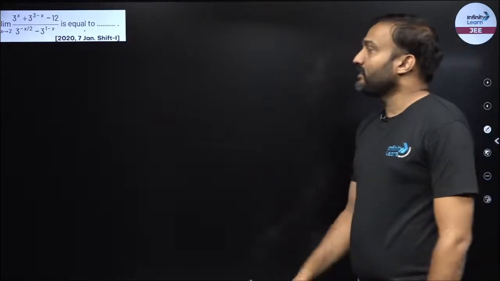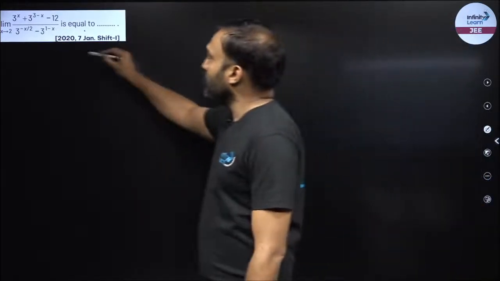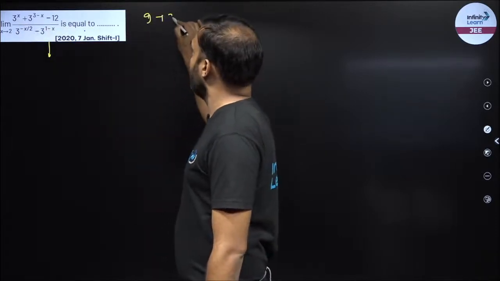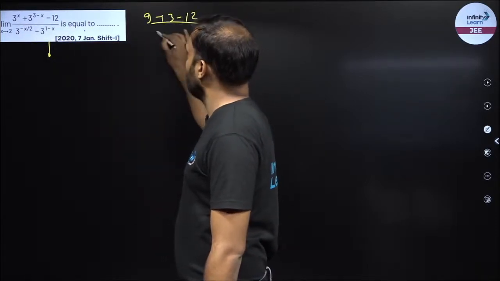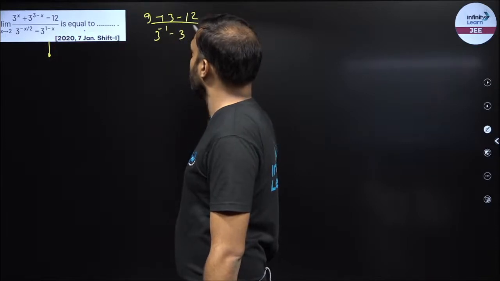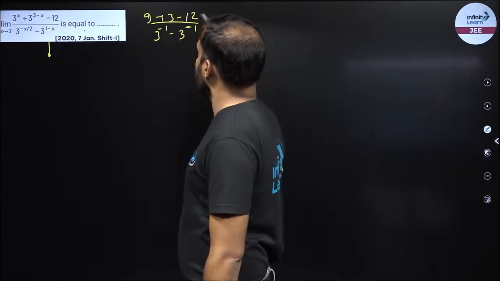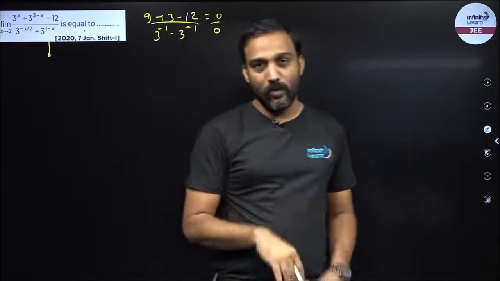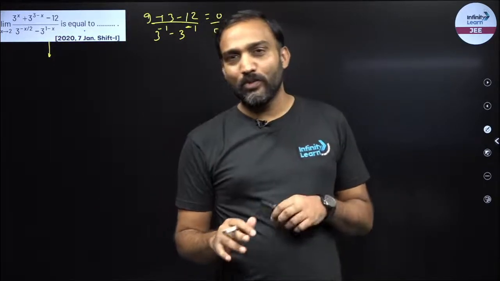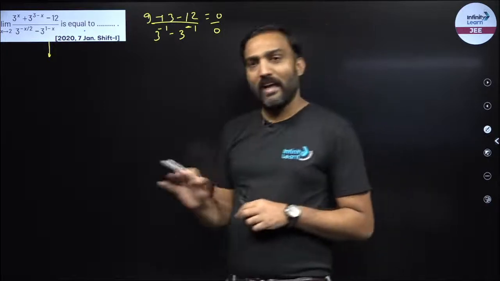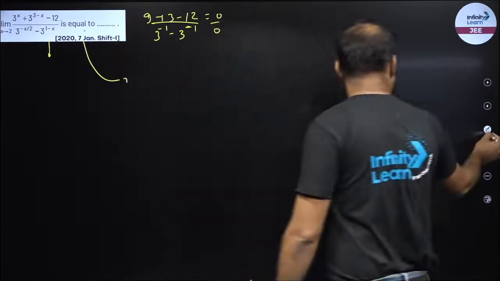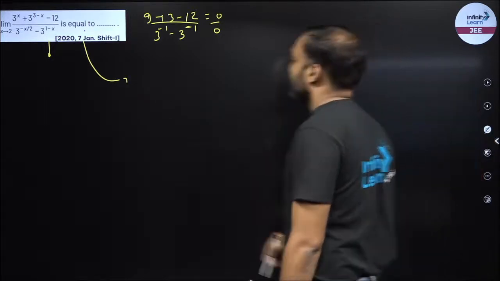Next question, x tending to 2. Now if you put x is 2, this becomes 9 plus 3 minus 12, upon 3 raised to power minus 1 minus 3 raised to power minus 1. So I can say this is equal to 0, this is equal to 0. So it is a 0 by 0 form. So if it's a 0 by 0 form, I'll just differentiate the numerator and the denominator. So in short, the L'Hopital rule.